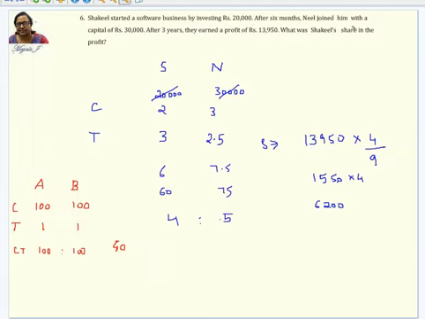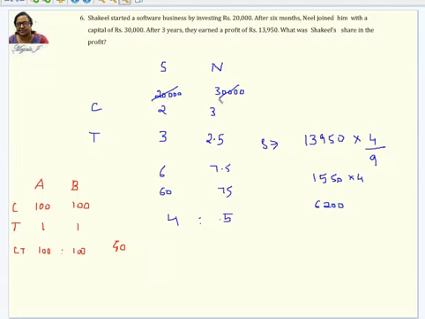But Neil joined him with a capital of 30,000. When did he join? After 6 months. So Shakil is going to be in the business for 3 years, but Neil joins after 6 months. That means he's going to be in the business only for 2.5 years.